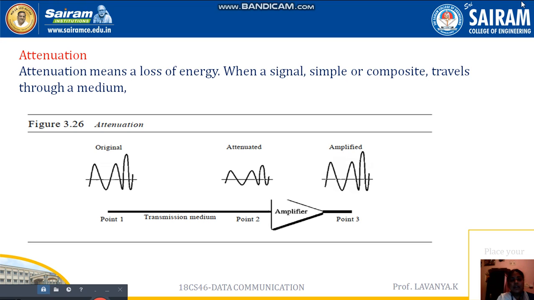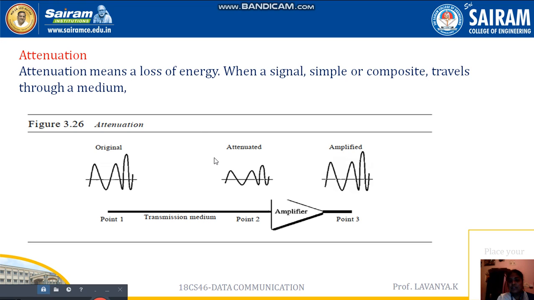Here, in attenuation, we can use two types of signals: the simple signal and the composite signal. The simple signal is nothing but our sine wave. The composite signal is a signal that has its own shape, it may slow down or change. See, this is not a sine wave, it has its own shape. This is one example of a composite signal.